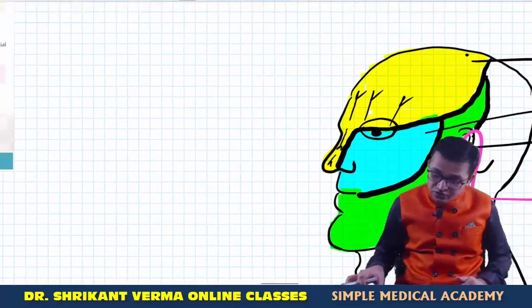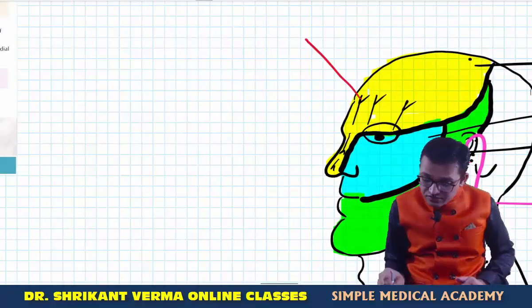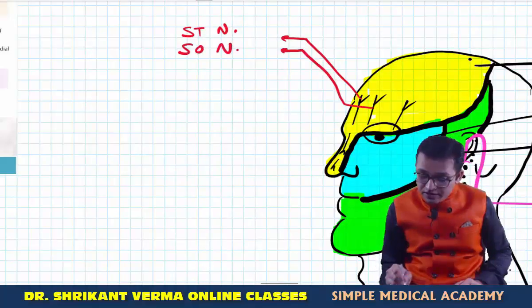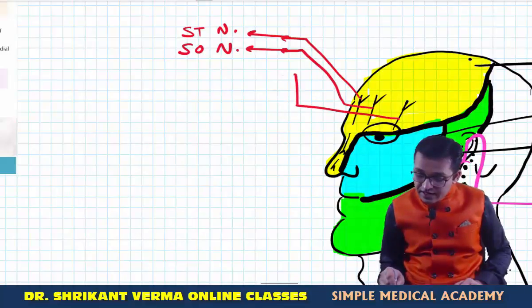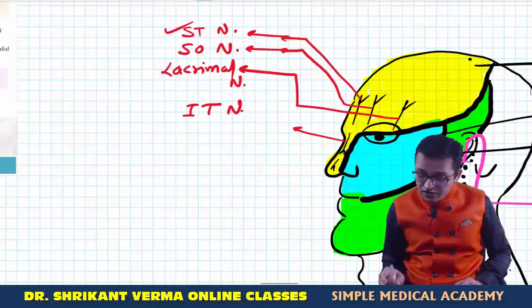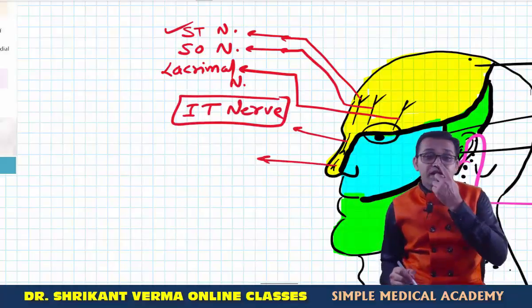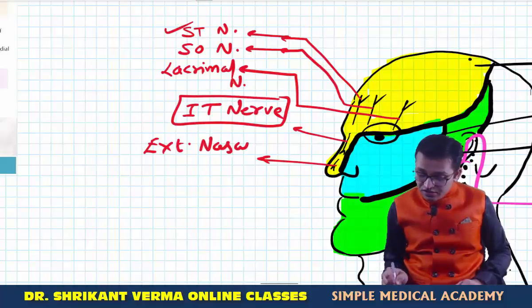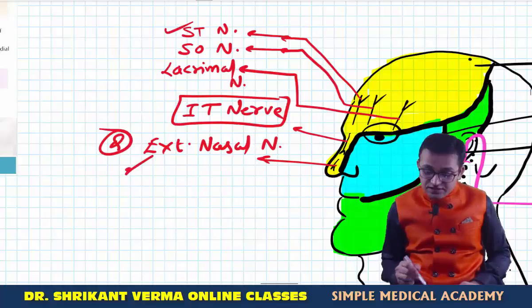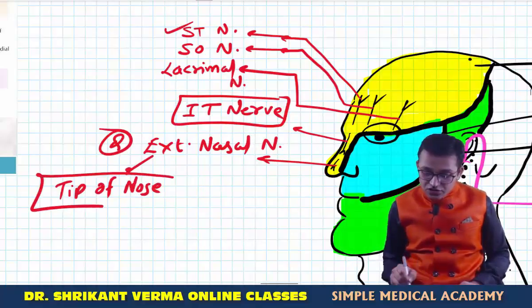So what are the various names of these V1 divisions? You can write down. This is the supratrochlear nerve. Do you remember the nerve supply of the scalp? Just correlate. Supraorbital nerve, while this one is near the lacrimal gland, that's why this is the lacrimal nerve. This nerve is just below the supratrochlear, that's why it is known as the infratrochlear nerve, and this nerve is very important, supplying the tip of the nose, that is the external nasal nerve. An MCQ has been asked that the external nasal nerve supplies the tip of the nose. So this is your old MCQ.